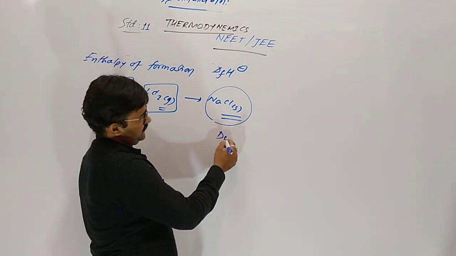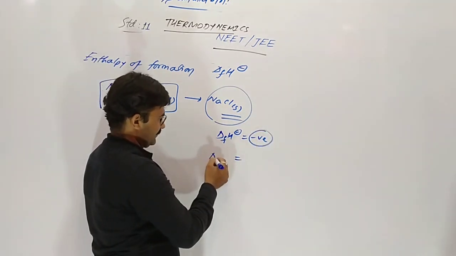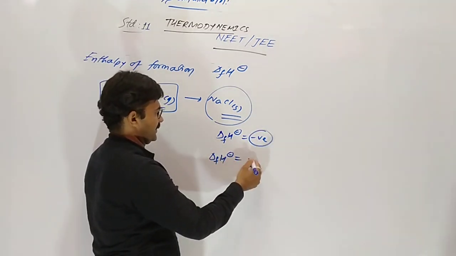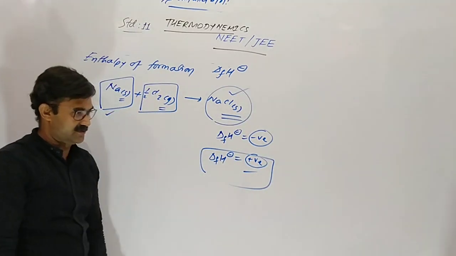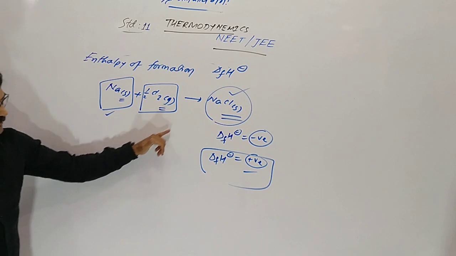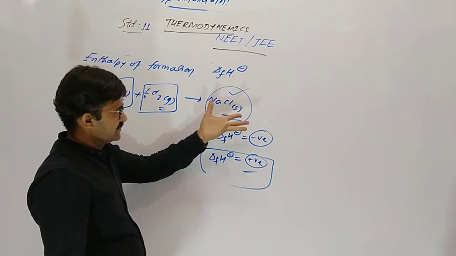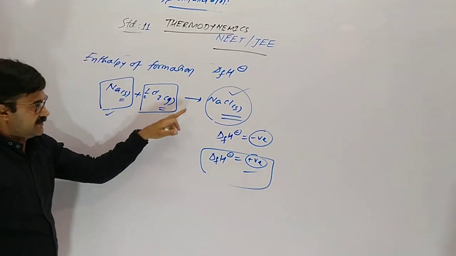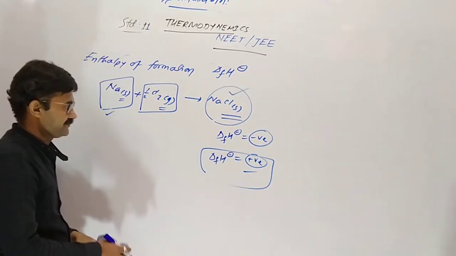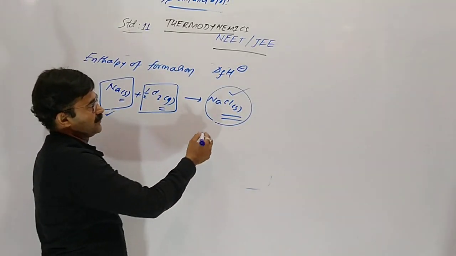In most cases, formation enthalpy is negative, but in some cases it will be positive, and then the compound formed is unstable. Whenever formation enthalpy is negative, energy is released, so it means that NaCl is more stable.